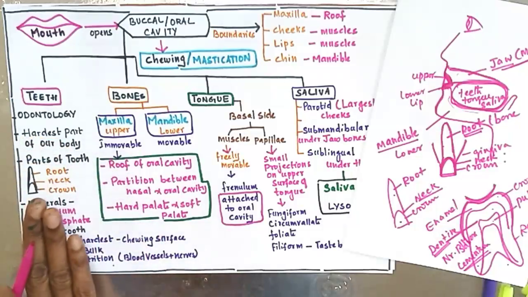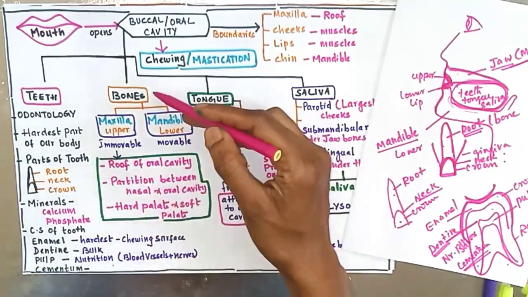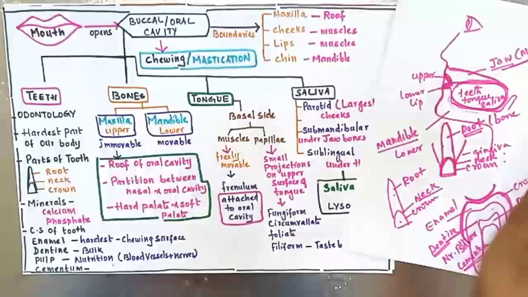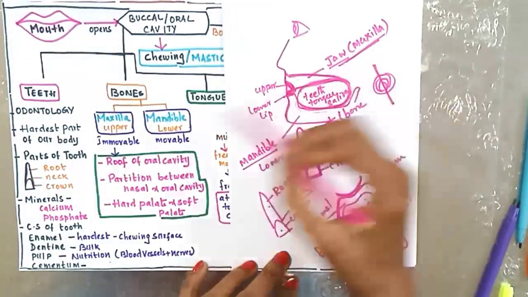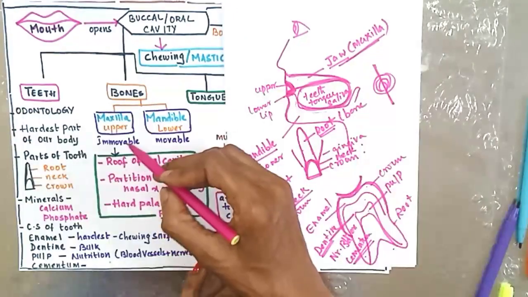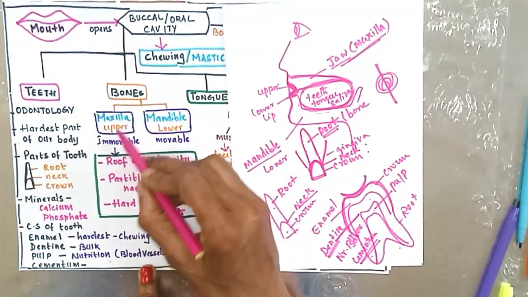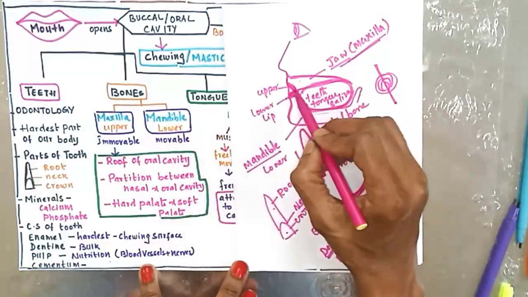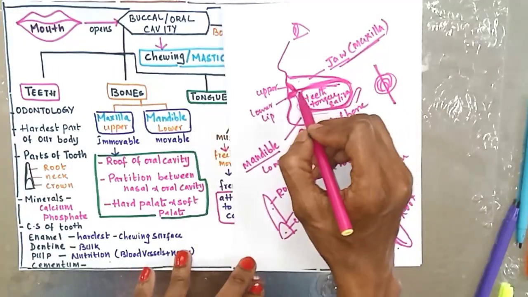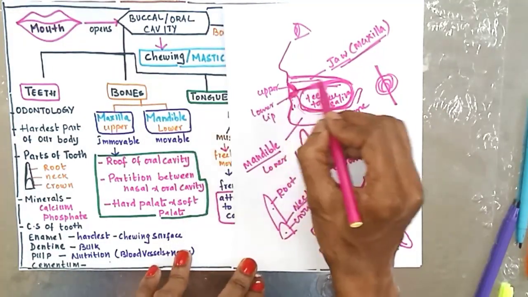So about the teeth, these are all the important points. Next you have bones, that is the maxilla and mandible. Just now we saw maxilla is the upper jaw and mandible is the lower jaw. Here one important point, which bone is movable? Only mandible. Maxilla is immovable, that is, maxilla is fixed. When you chew the food, only your mandible moves, your maxilla will be fixed.